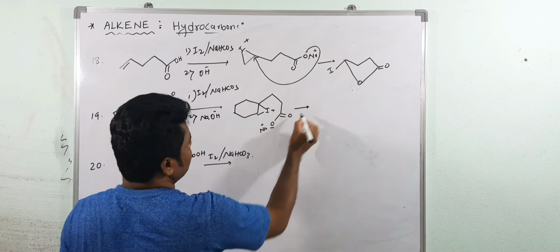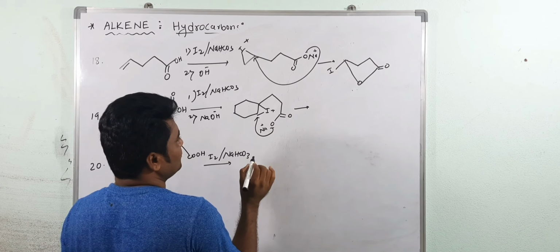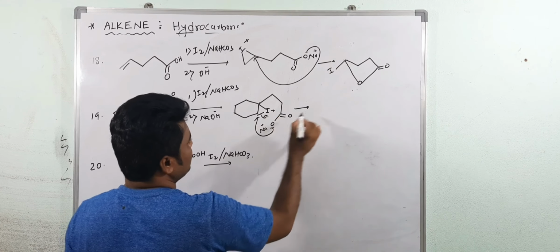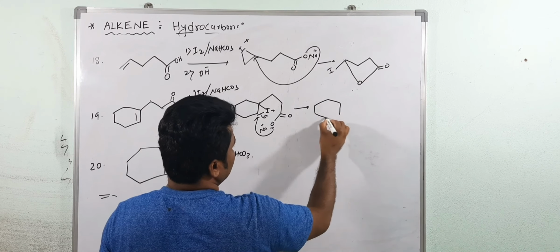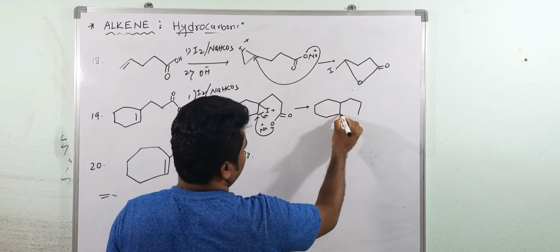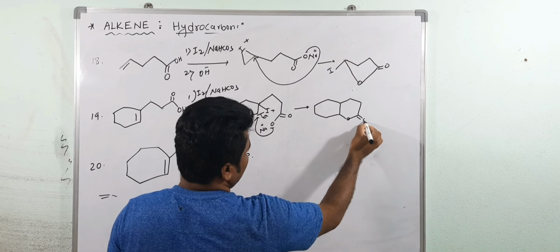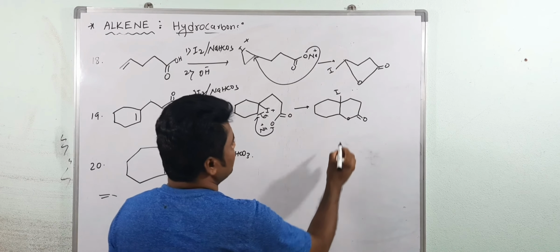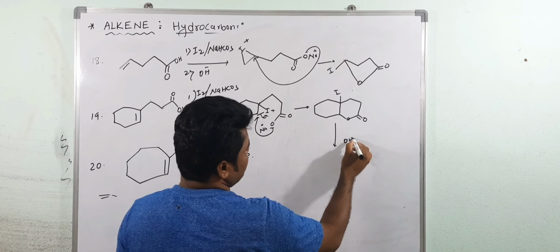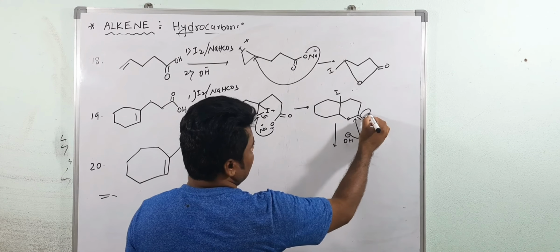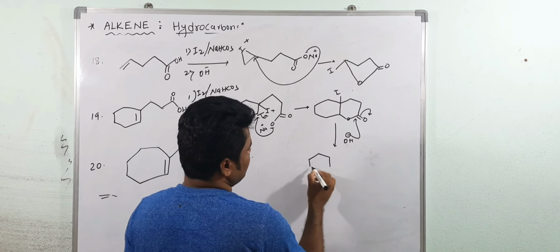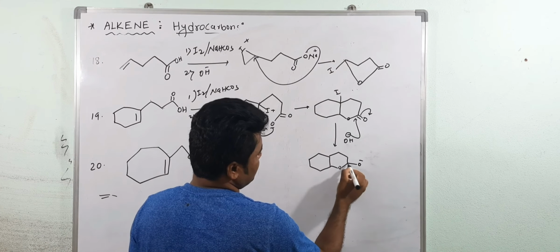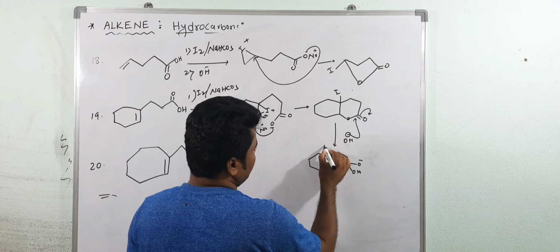Then what happened? Ring opening from this side now, because you will get a 6 membered ring. 1, 2, 3, 4, 5, 6 membered ring is more stable. Now see here, you are getting the 6 membered ring, and iodine is like this. Then what happened? OH minus at this point. Oxygen gets the negative charge. Now see, here the oxygen has the negative charge, and this is OH. And here iodine is there.